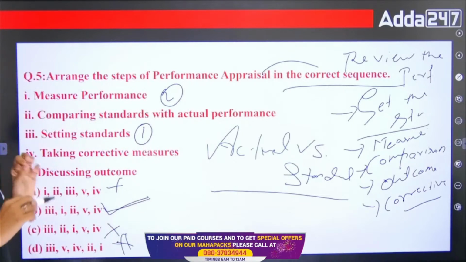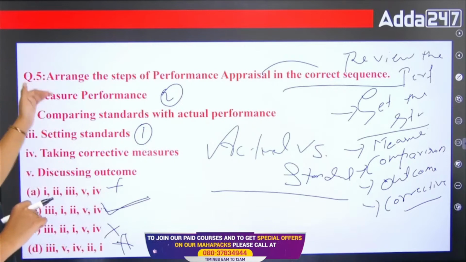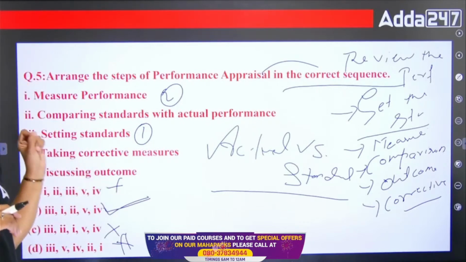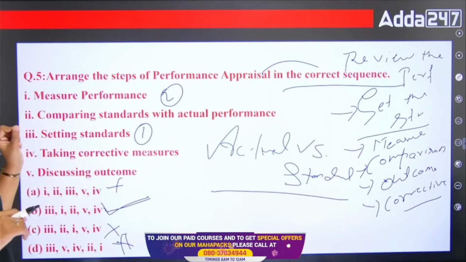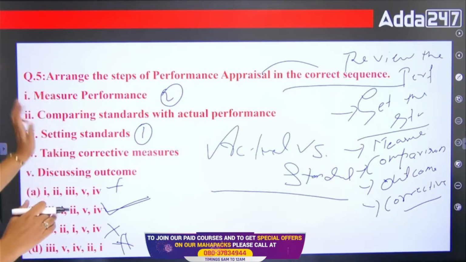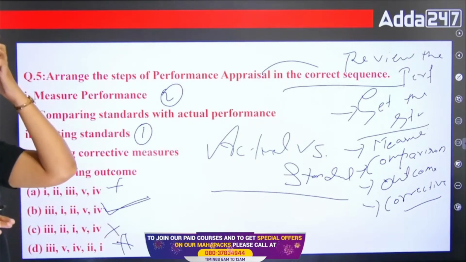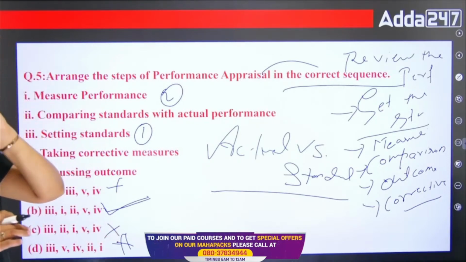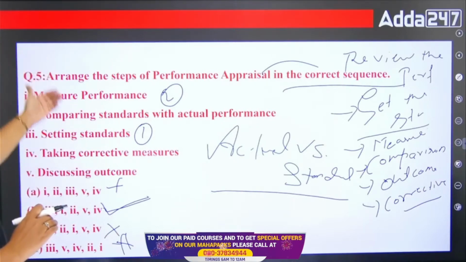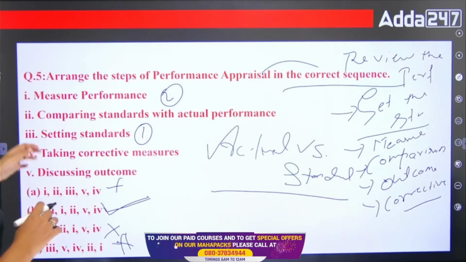So I have used the elimination method here. In the exam, you need not read all the options, right? First, just identify the first step. Okay? That is the third option. So you can already eliminate A and D. Then you have to identify the second step. That is measure. Then you have to eliminate the third option here. Okay? So basically, you need not understand all these steps. It's all about speed in the exam time.